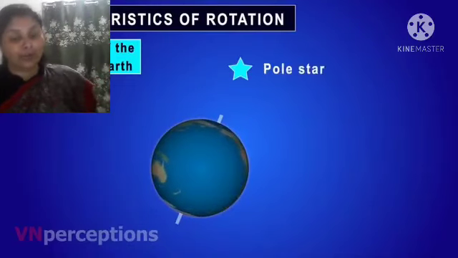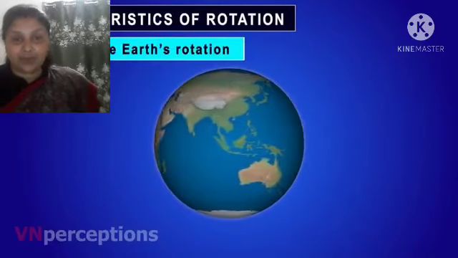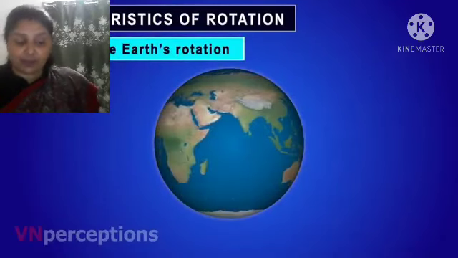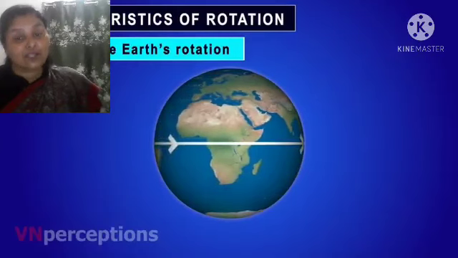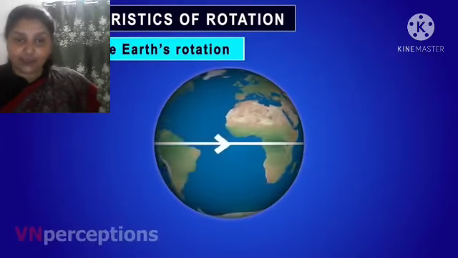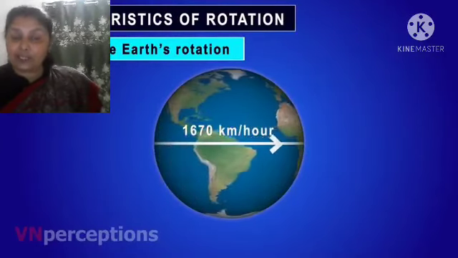And day and night are not sudden processes. They happen slowly, according to the movement of the earth.